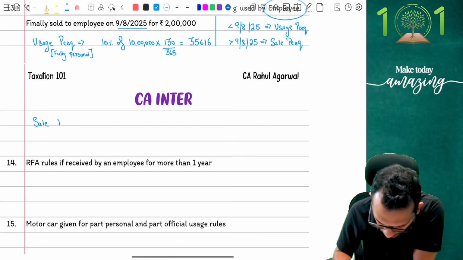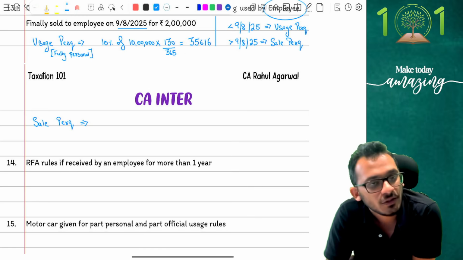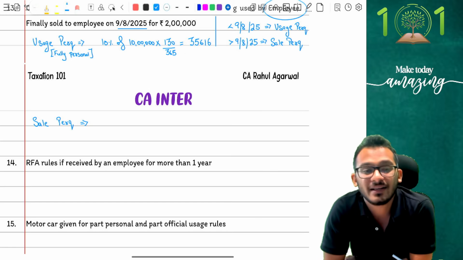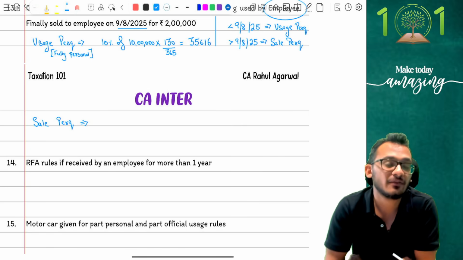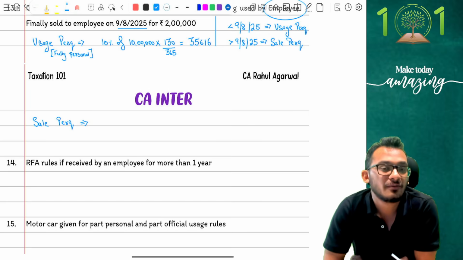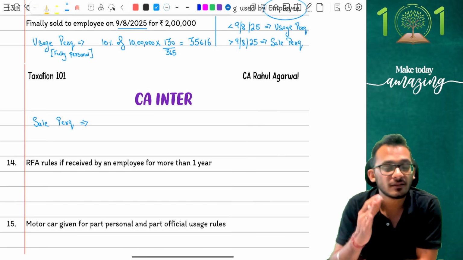Now you have to look at this one carefully, because here you are going to make a mistake. Question is on sale perk. People, now the car has been given off to the employee. When the car has been given off to the employee, the asset has been sold off, and when an asset of car nature has been sold off, the sale of mobile assets definition comes and says that you need to first calculate the WDV today after using 20% depreciation on a WDV model for every completed year of usage.